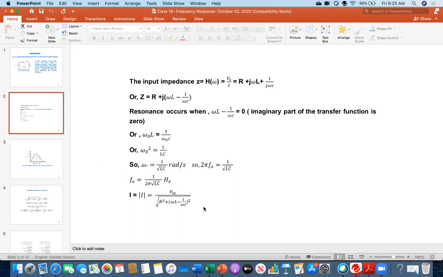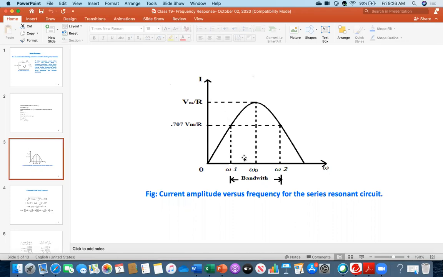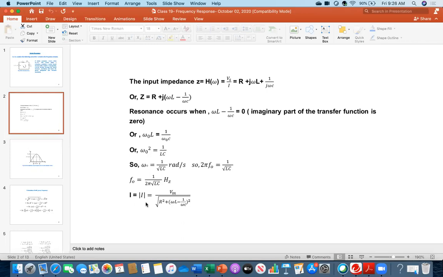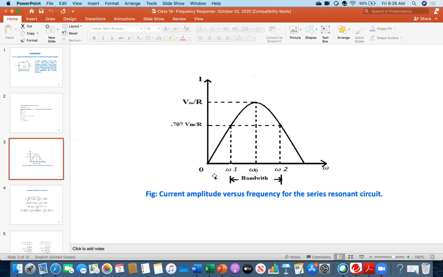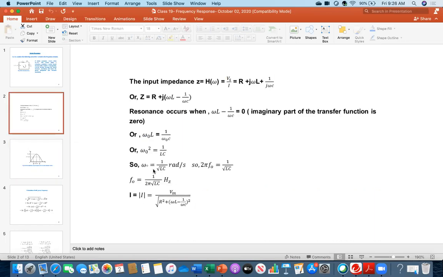Then moving forward, now everybody look at the last equation, I equals Vm over this Z. Based on that, I will be plotting, and then we will continue. So see, by using that last equation, I am calculating the value of I. We just learned that omega naught point. So at the omega naught point, everybody see, the value was Vm over R. So what is that omega naught? Omega naught means this one, 1 over root over LC.